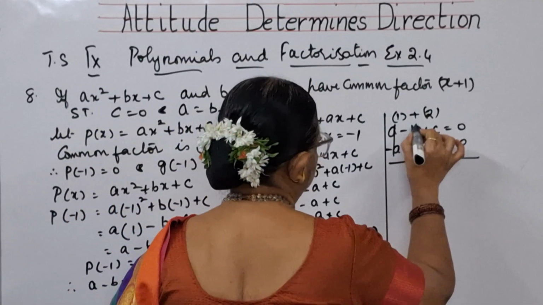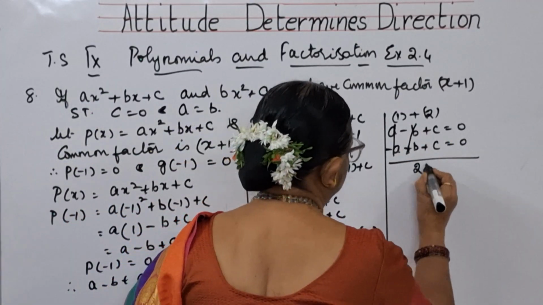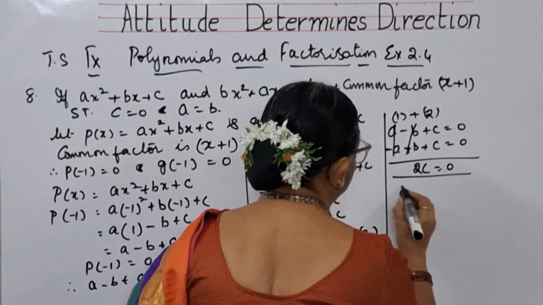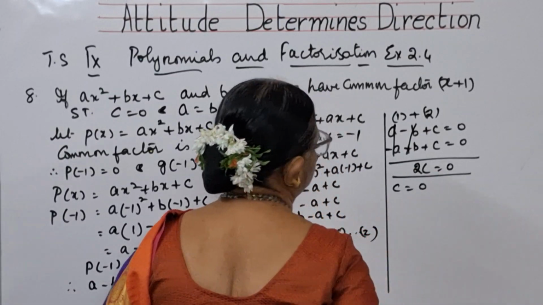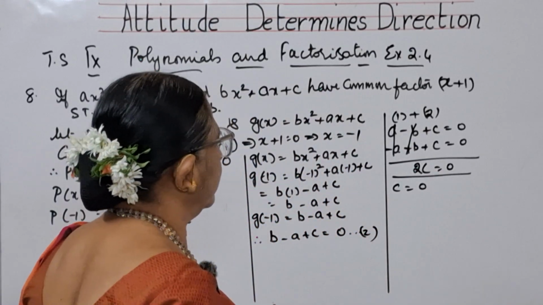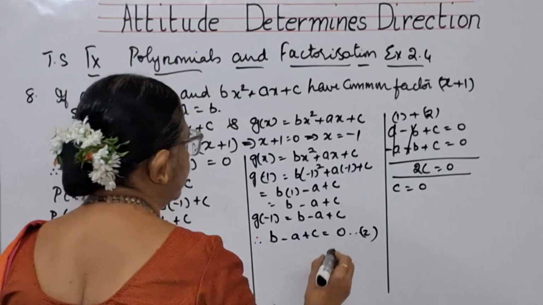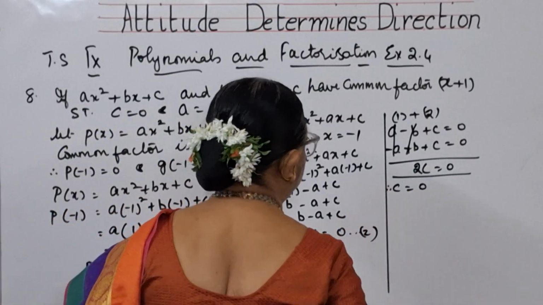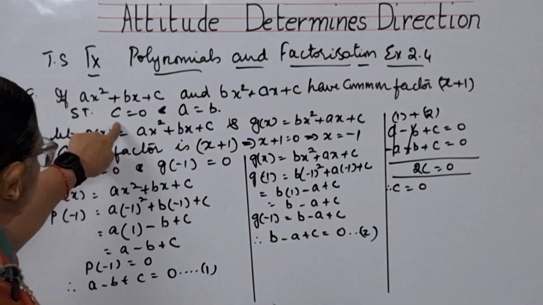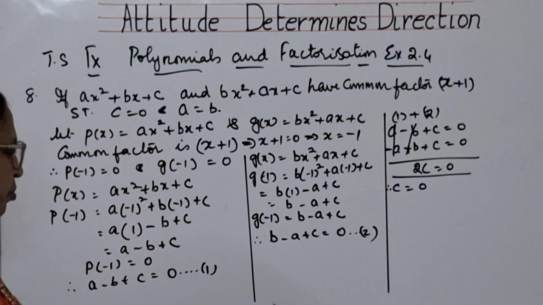So plus a minus a, plus b minus b will get cancelled. 2c is equal to 0. So what is c, children? C is equal to 0. 2c is equal to 0 implies c is equal to 0. So therefore c is equal to 0. That means the first part we have completed.